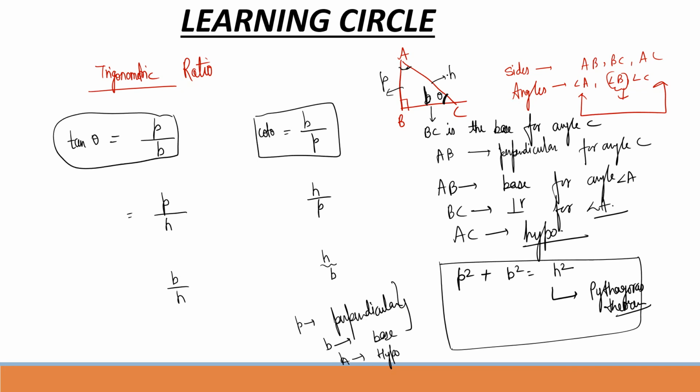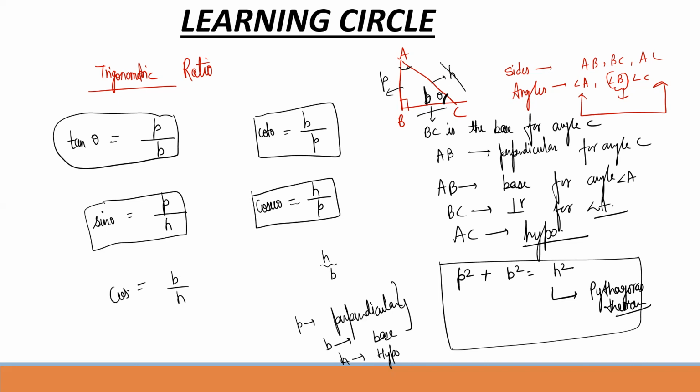Similarly, perpendicular upon hypotenuse is sine theta. Sine theta equals perpendicular upon hypotenuse. Similarly, hypotenuse upon perpendicular is nothing but cosec theta. Now, base upon hypotenuse is nothing but cos theta. And hypotenuse upon base is nothing but sec theta.